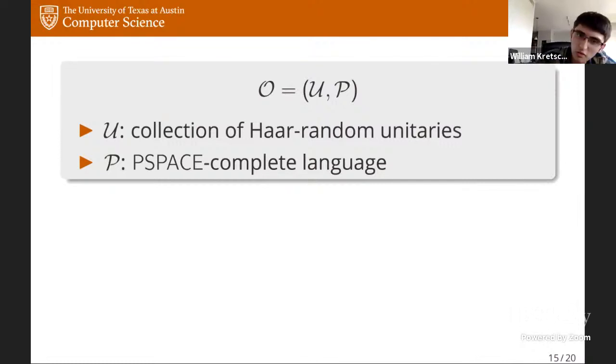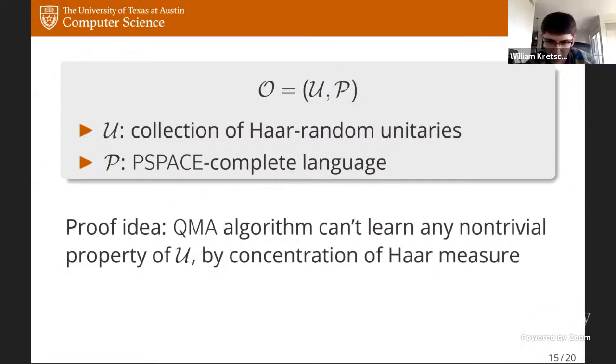Okay, so why does this work? Well, in some sense, what we could show is that a QMA algorithm cannot learn any non-trivial property of this random oracle O. And this turns out to follow from the extremely strong concentration of measured properties that are exhibited by random unitary transformations.